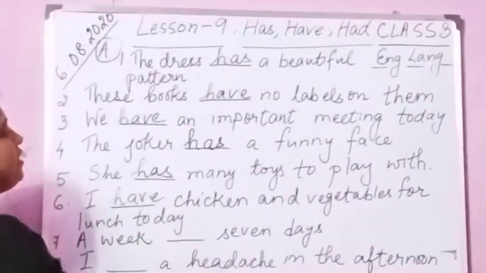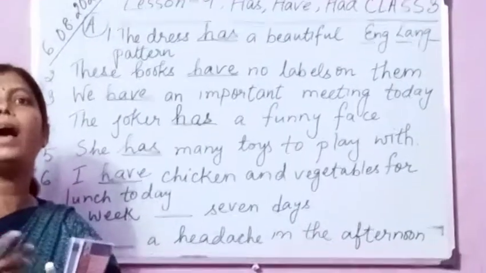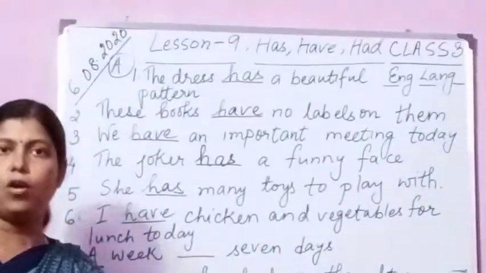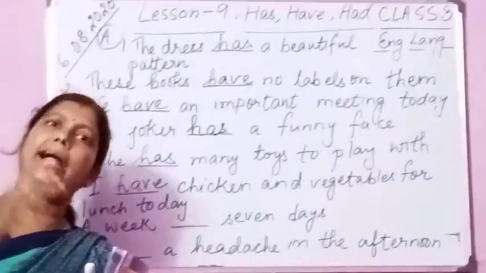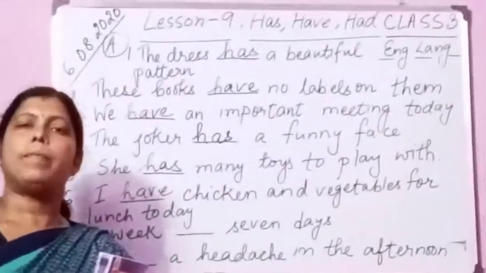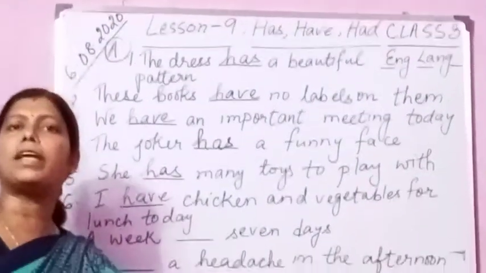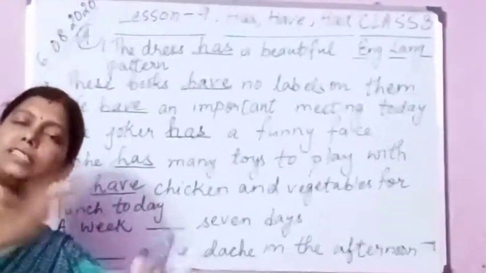Number 6, you see, I have chicken and vegetables for lunch today. In the morning you can say that I have chicken and vegetables for lunch today. What do you have for lunch today? I have chicken and vegetables for lunch today, you can say. Now if you say I had chicken and vegetables for lunch today, like in the evening or at night, you are saying to your friends that I had chicken and vegetables for lunch today. That sentence will also be correct. Okay, because in the same thing we can talk in the present and we can also talk in the past. Remember that.